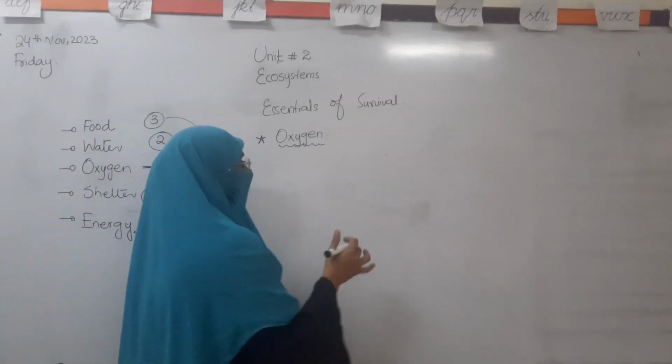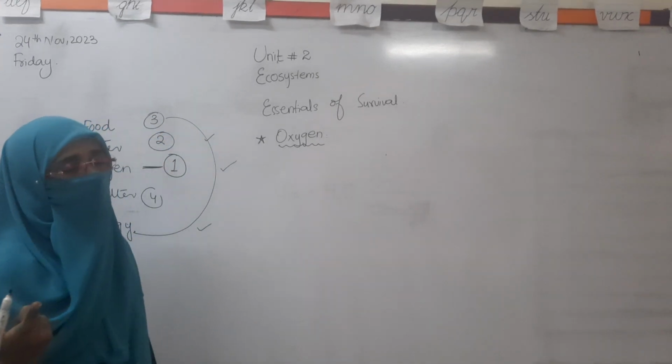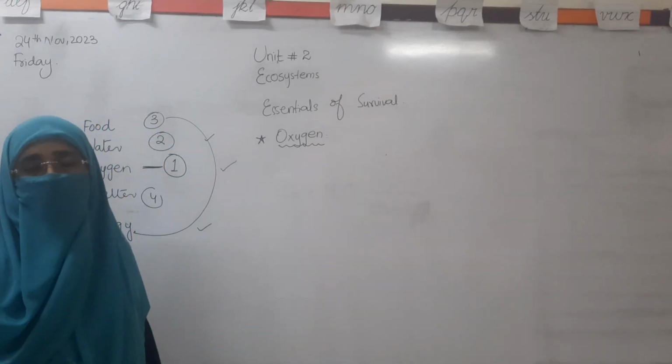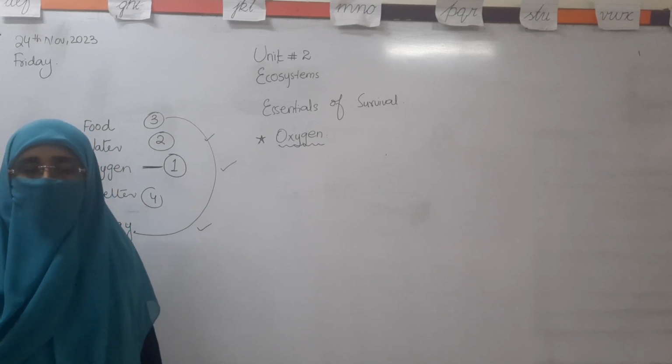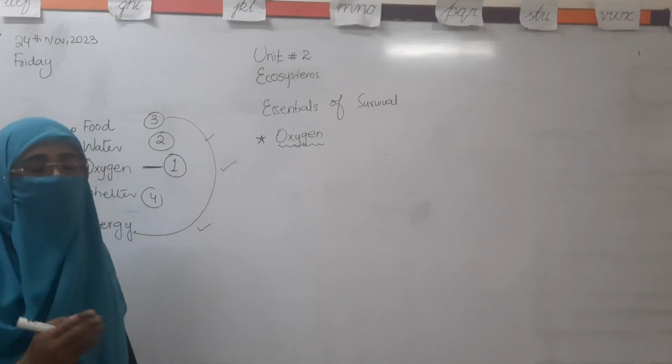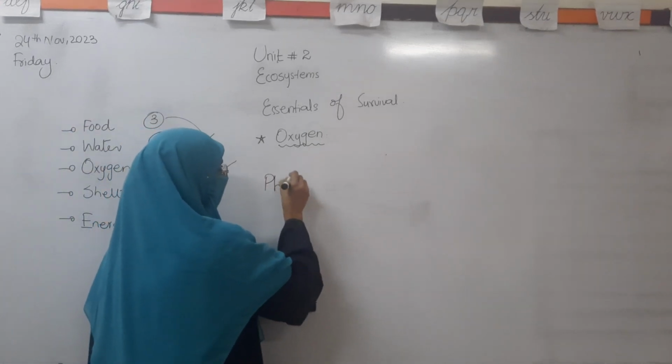So come to the point again: if the plants are giving us the oxygen, how are they making the oxygen? Actually, the plants are making the oxygen by the process which is called photosynthesis.